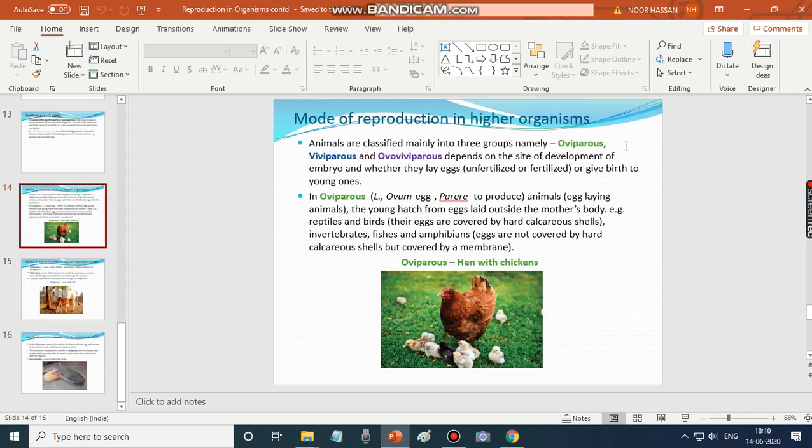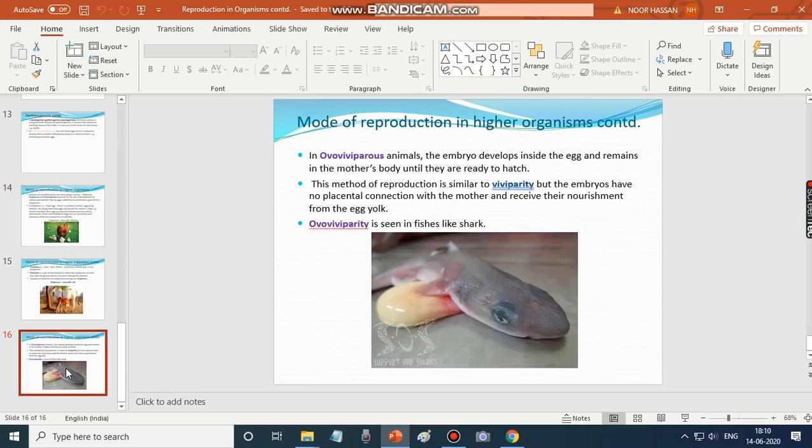These are the three methods: oviparous, viviparous, and ovoviviparous. Oviparous refers to egg laying. Viviparous refers to giving birth to young ones. Ovoviviparity refers to embryos developing inside the egg inside the mother's body, and the young one is nourished by the egg, not connected to the mother through a placenta. Only the egg yolk nourishes the young one. When the young one is about to come out, the yolk with the young one is expelled out from the body of the female. So this is all about different types of reproduction.